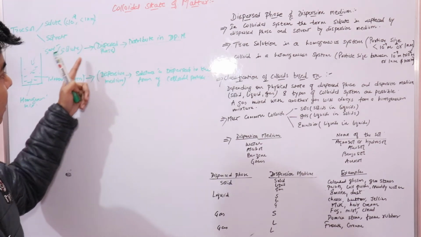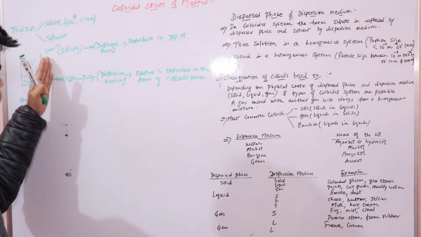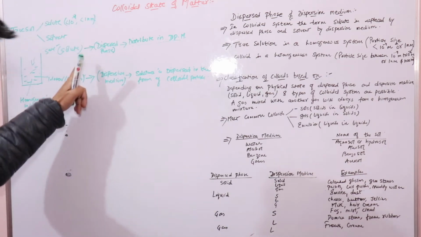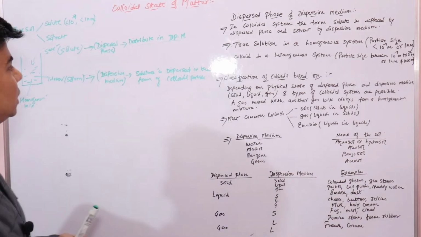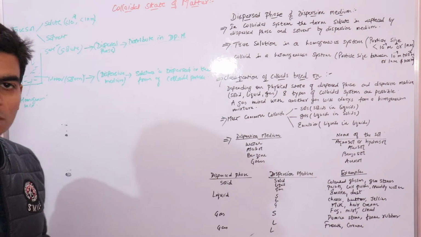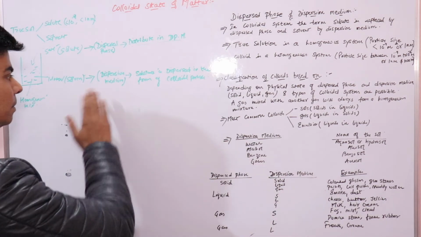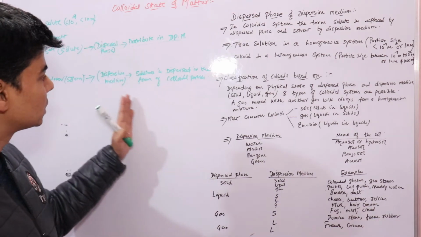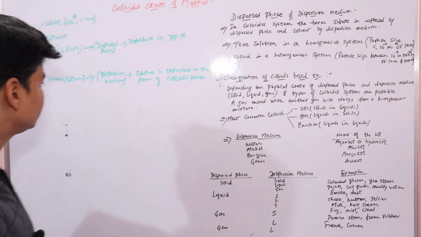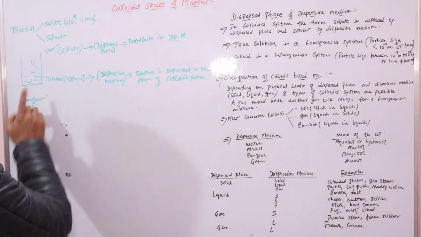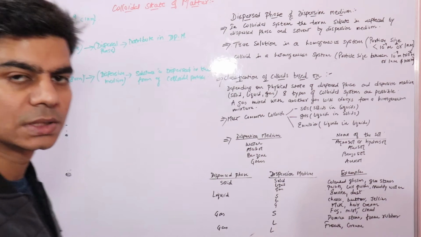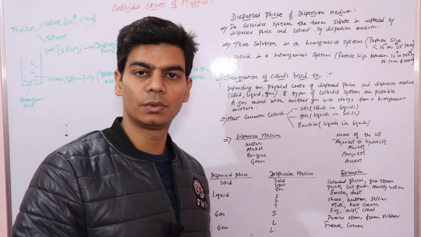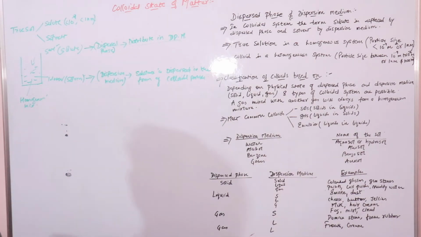And how is this dispersed phase different from the solute? Only in the size of the particles. The size of the particles in the case of the dispersed phase is more than that of the solute in true solutions, right. And the dispersion medium is the medium in which these colloidal particles are distributed, right. So this is clear. Now we said that a true solution is a homogeneous mixture, right. The size of the particles is very small, so they are completely distributed from top to bottom in the liquid solvent, right.